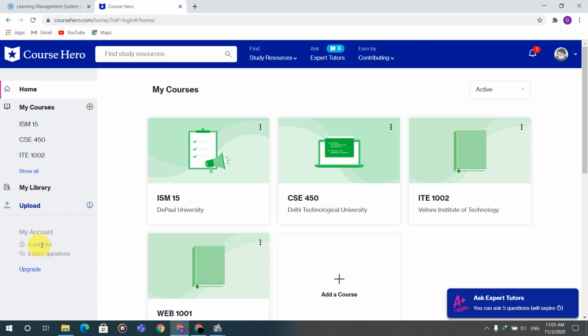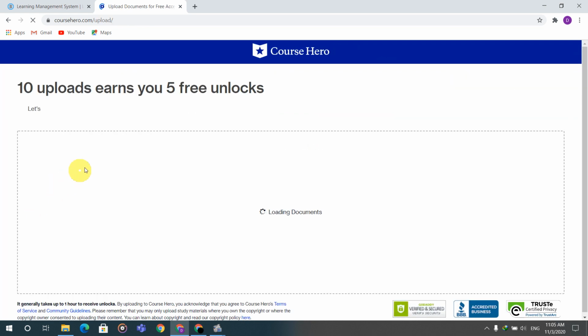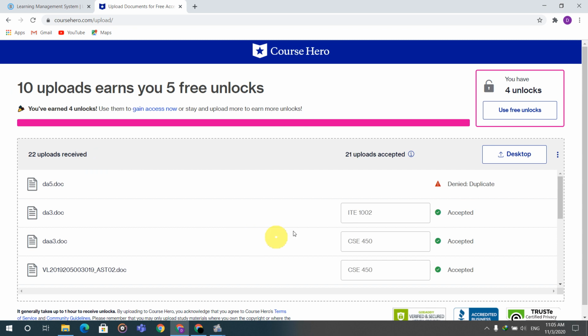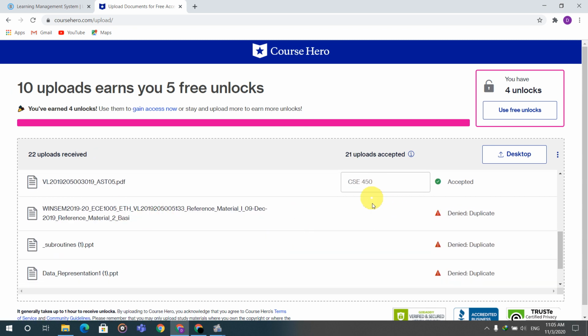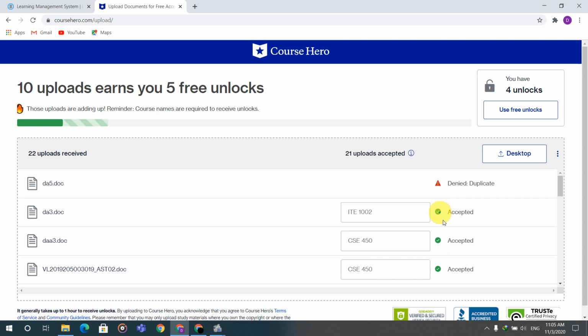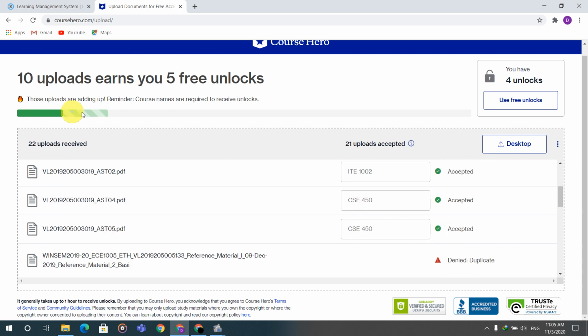You can see here I have 4 unlocks. I have 5 used unlocks. You can see after going to my uploads, I have shown you the step of how to put the document. After you put this, then 1, 2, 3, as uploads are accepted, this bar will be coming here. After 5 uploads 50%, 6 60%, 70, 80, and when the 10 files are accepted, it will be full. This green color will be filled here.